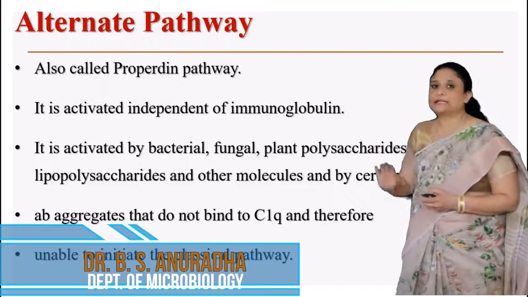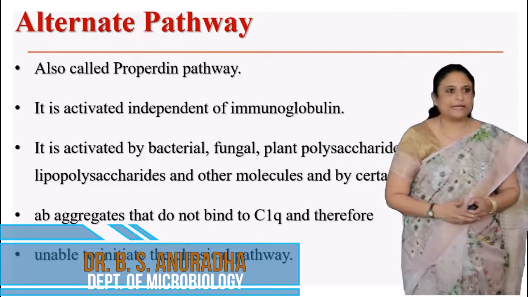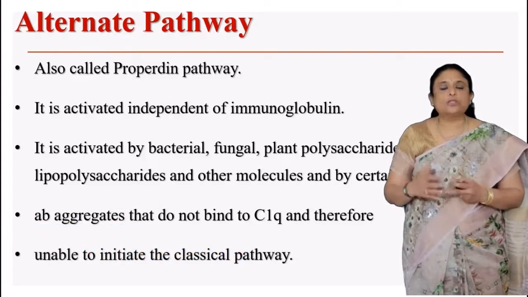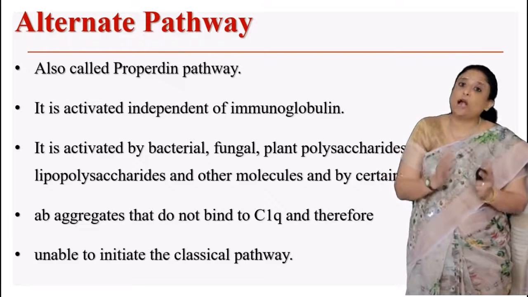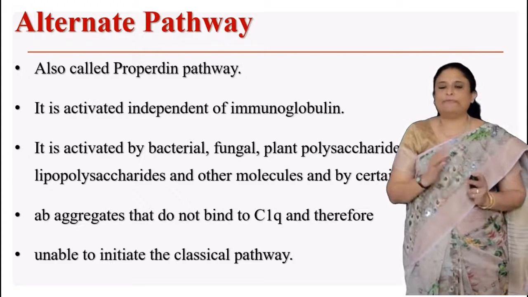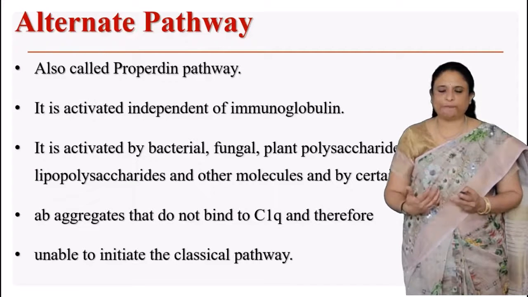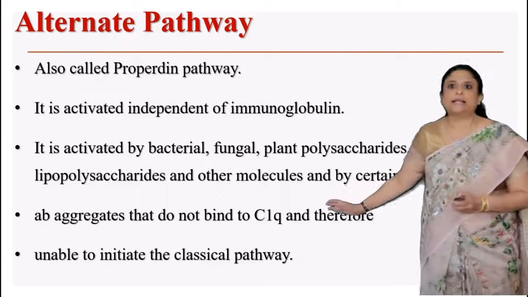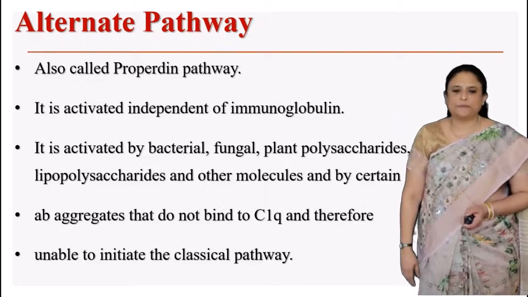It is mostly activated by bacterial, fungal, and plant polysaccharides, lipopolysaccharides, other molecules, and also by certain antibody aggregates that do not bind to C1q and therefore are unable to initiate the classical pathway. So those antibodies which are unable to initiate the classical pathway mostly trigger this pathway.